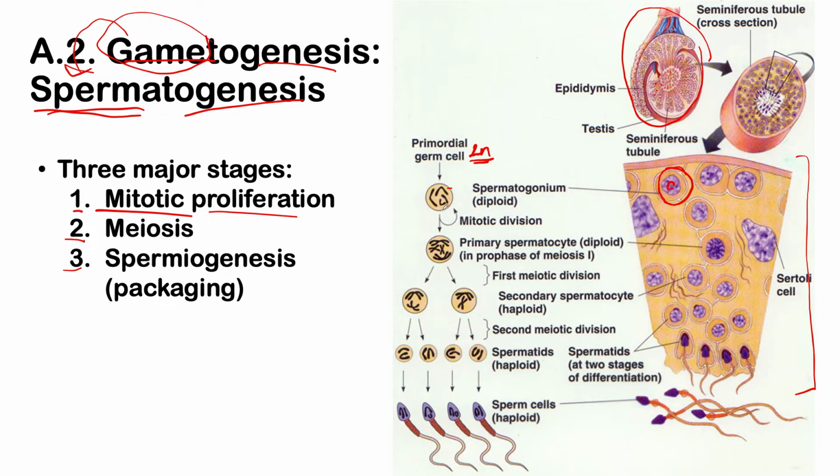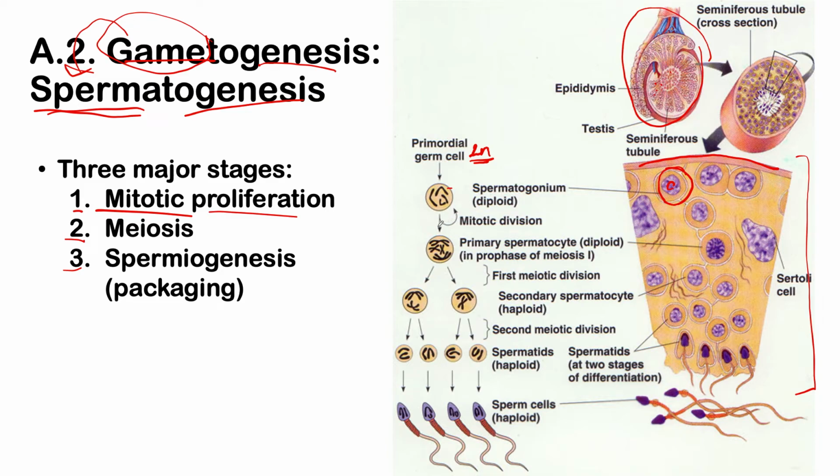The other one, remember, during mitosis, nagkakaroon ka ng two daughter cells. So yung isa sa mga daughter cells na yon, babalik siya doon sa wall ng inyong seminiferous tubule para maging starting material ulit in the future.